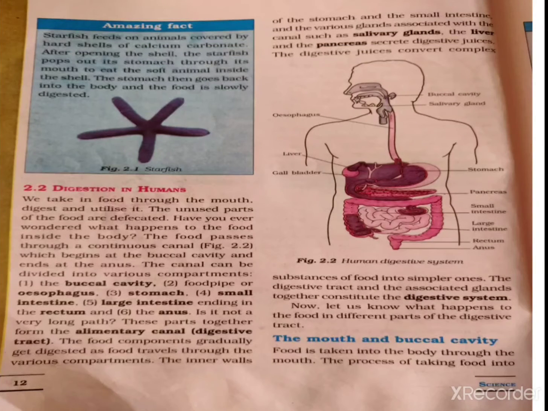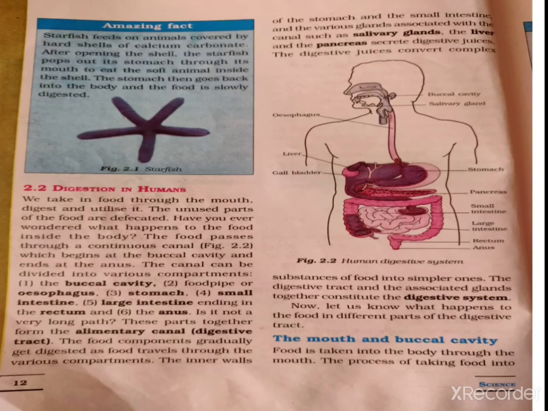Now one amazing fact I am telling you: the starfish feeds on animals covered by hard shells of calcium carbonate.